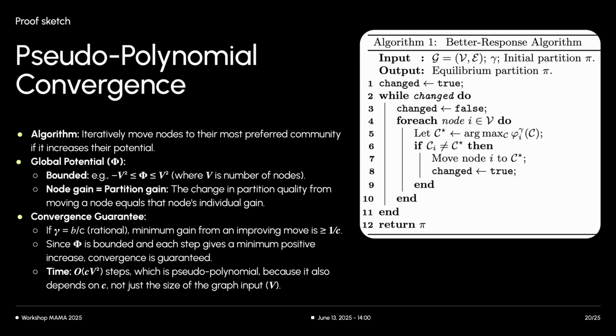If the resolution parameter gamma is a rational number, say b divided by c, then any move that improves a node's potential will increase the partition potential by at least 1 divided by c. Since the total possible increase in potential is bounded by 2v squared, and each step makes at least a tiny fixed positive progress of 1 divided by c, the algorithm must converge. This leads to a convergence time of O of c v squared steps, which is pseudo-polynomial because the runtime depends on the value of c from gamma equals b divided by c, not just on the size of the graph input. The algorithm stops when a full pass over all nodes results in no node changing its community, as no one can further improve their potential.